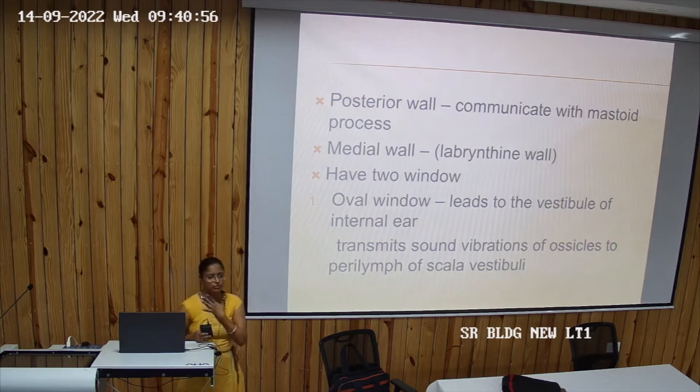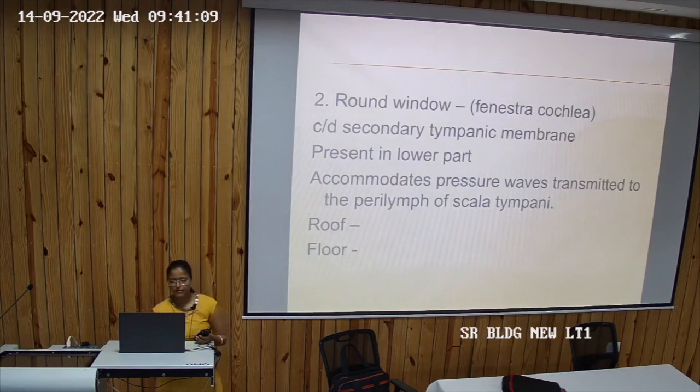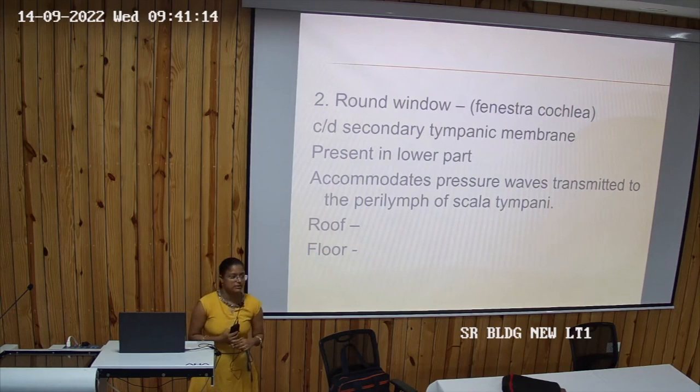So what is the function of the oval window? It leads to the vestibule of the internal ear, right? It transmits the sound vibrations of the ossicles to the perilymph of scala vestibuli, right? Now the round window is the fenestra cochleae. It is also called the secondary tympanic membrane, and it is present in the lower part, and it accommodates the pressure waves transmitted to the perilymph of scala tympani. But that I will tell you later with the help of a diagram, how the sound wave travels and how the pressure is equalized, right?